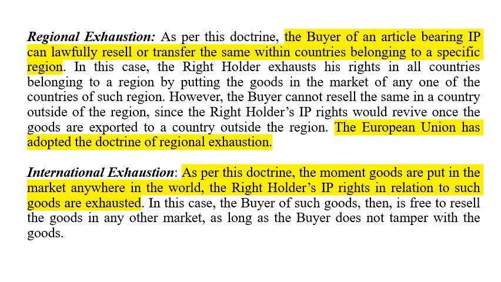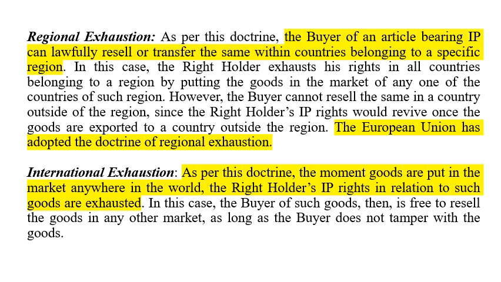The European Union follows the doctrine of regional exhaustion. So the IP rights are exhausted within that particular region per se. So outside the European Union, you cannot sell it without the permission of the IP owner, right? So the doctrine of exhaustion over here is regional exhaustion. Regionally, the rights are exhausted, but the moment it crosses that region, the IP owner's rights revive again, right? And then lastly, there is the principle of international exhaustion, where it is stated that the moment the goods are put in the market anywhere in the world, the right holder's IP rights in relation to such goods are exhausted, right?